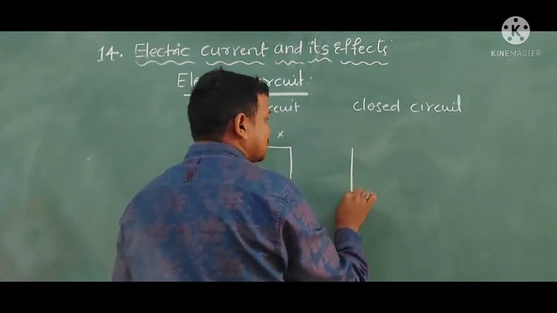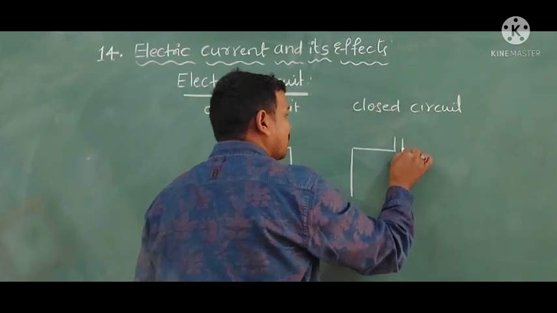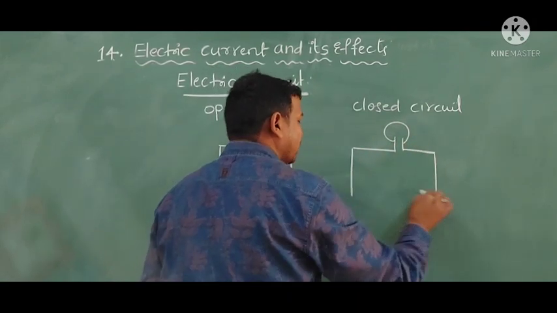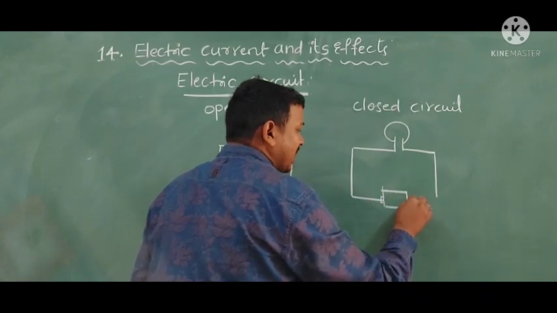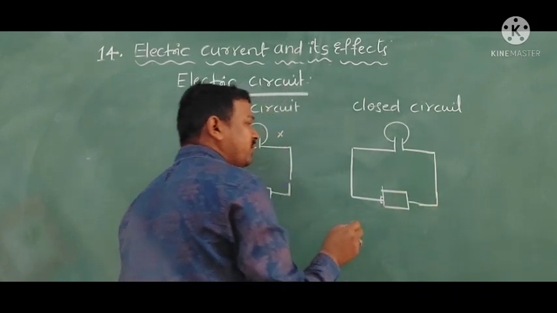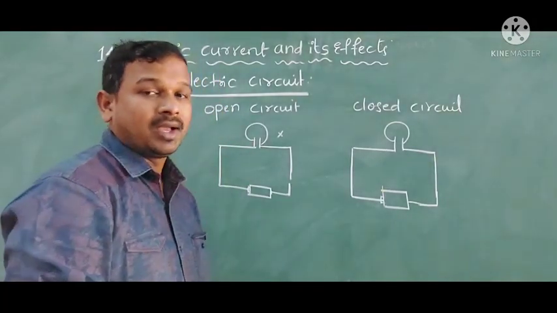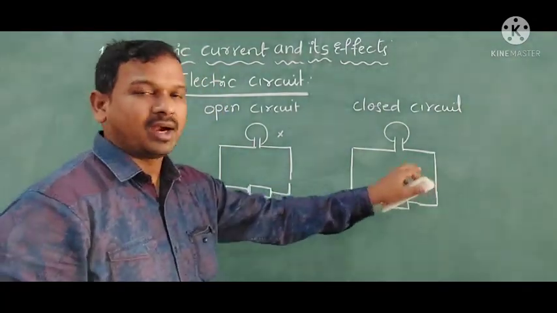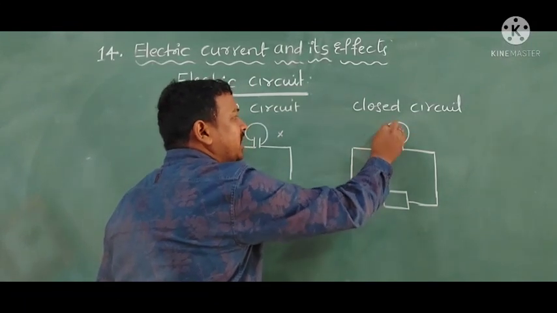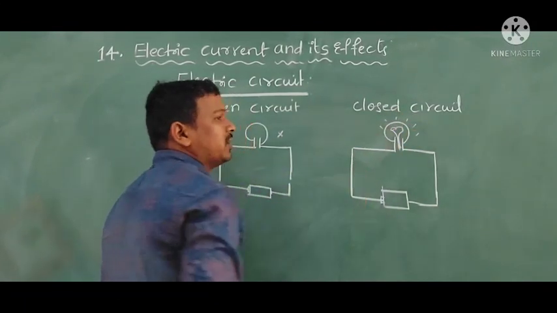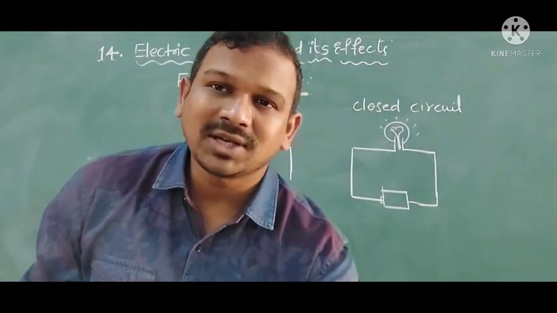Now, if you observe this, if all the components and the battery are fixed properly, then the electric current will flow in a proper way. If it is flowing in a proper way and reaching the destination like the bulb, which uses the electric current, it will glow. So, now what is the conclusion here?